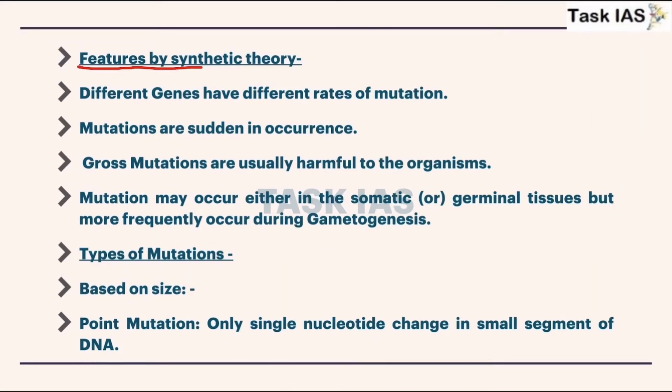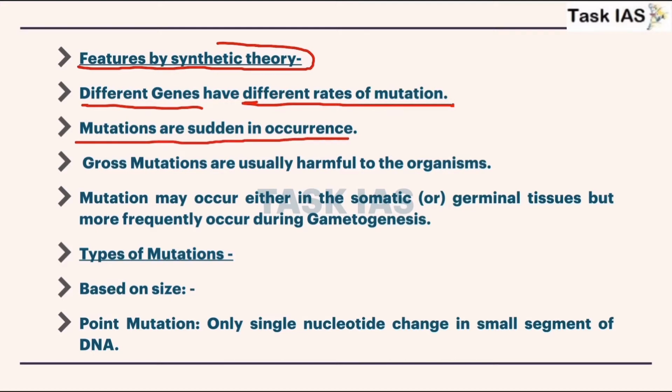Now what are the features of mutations that are discussed by the synthetic theory? Different genes have different rates of mutation. That means it will vary on the basis of the gene. Mutations are sudden in occurrence. They are not planned reactions like DNA replication or protein synthesis, but mutations are very sudden. Gross mutations are usually harmful to the organisms.